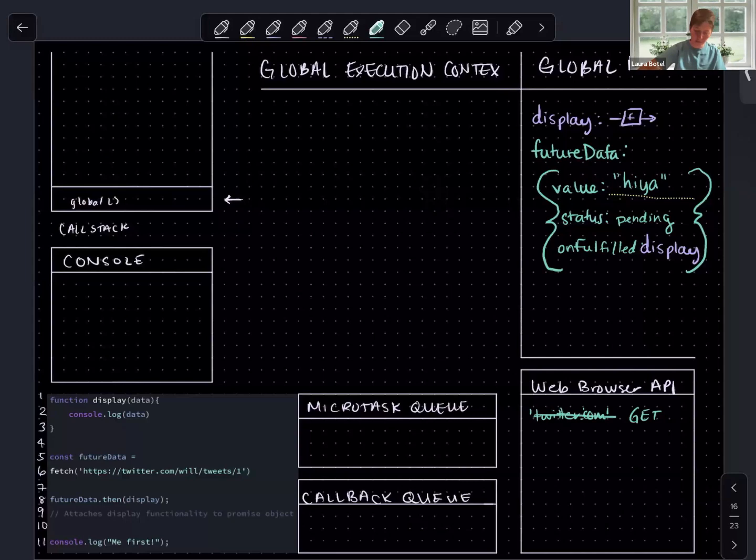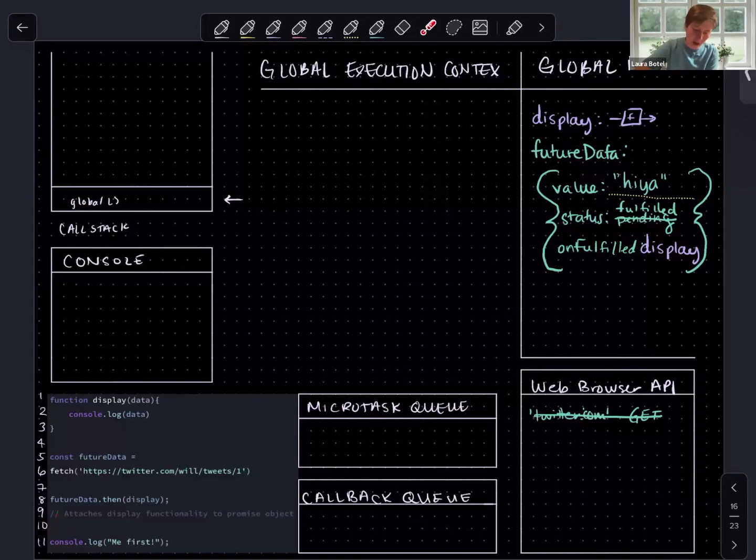So the web browser has done its job. It sent a request and received a response. And this also means that our status changes from pending to fulfilled, because we now have a value defined, gotten our response back from our fetch request. So what does this mean? Again, this is all happening in a split second, somewhere in between these two things.